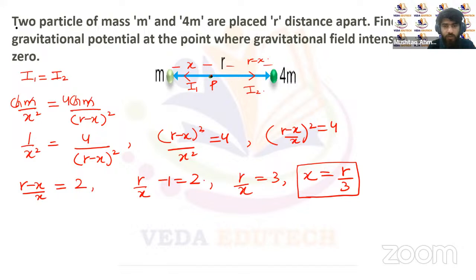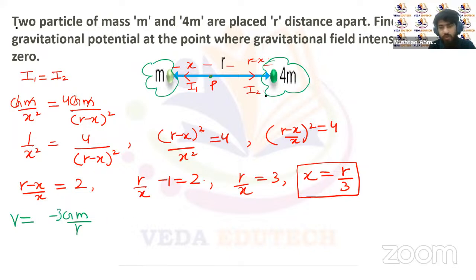So at this point, if the field intensity is 0, we have to find the gravitational potential. The gravitational potential will be the sum of the potential because of this mass m and the potential because of this mass 4m, right? The potential because of this mass m will be minus GM upon x, where the value of x is r upon 3. So it will be minus 3GM upon r, right?